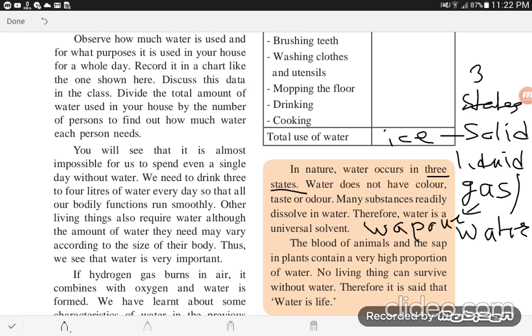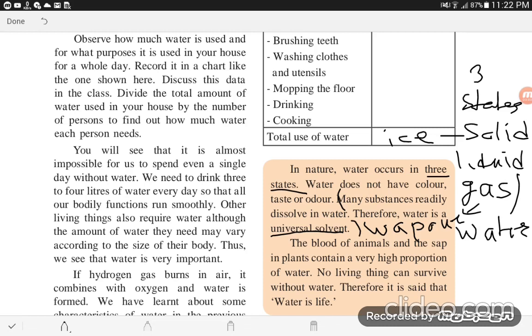If we take salt, sugar, turmeric, anything, then it easily dissolves in water. Therefore, water is a universal solvent. Sometimes the question is asked, what is a universal solvent? Many substances readily dissolve in water. Therefore, water is called a universal solvent.